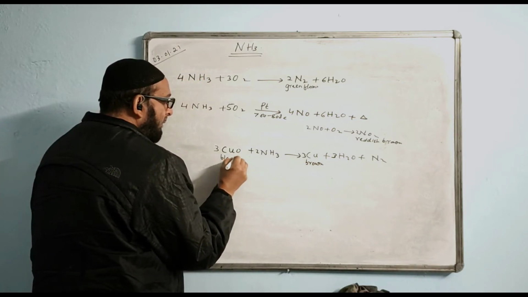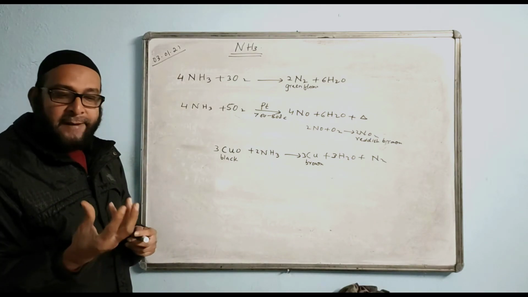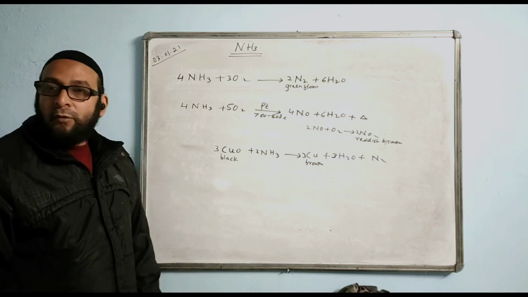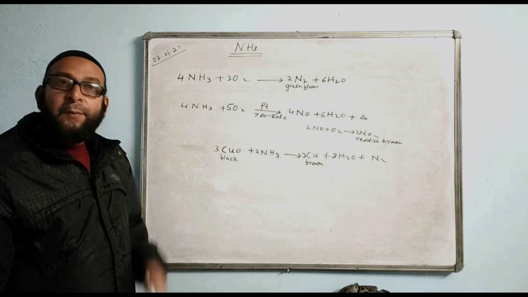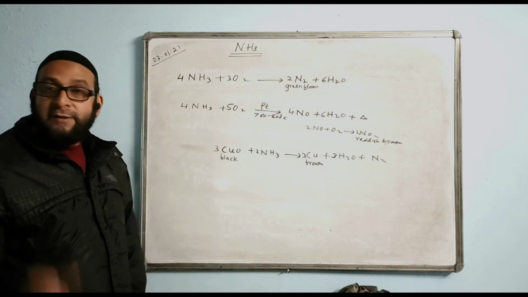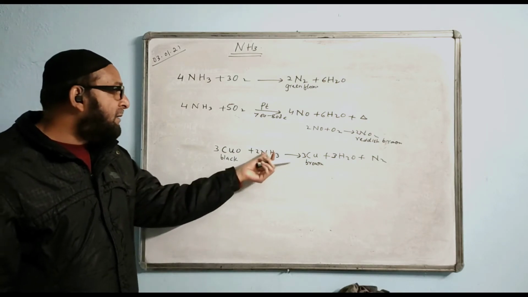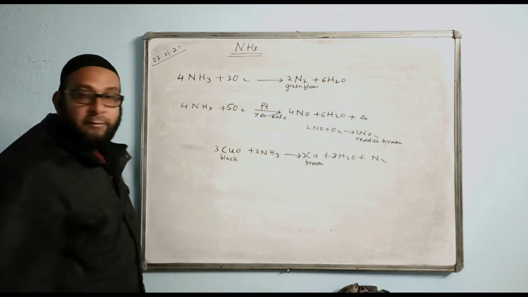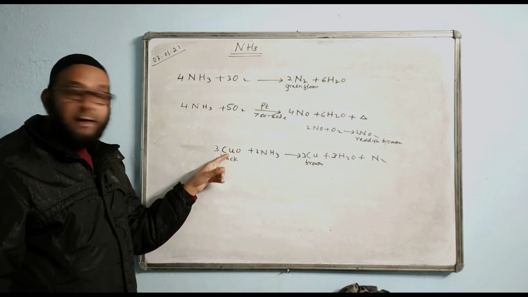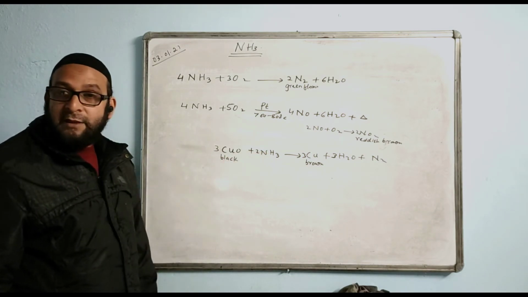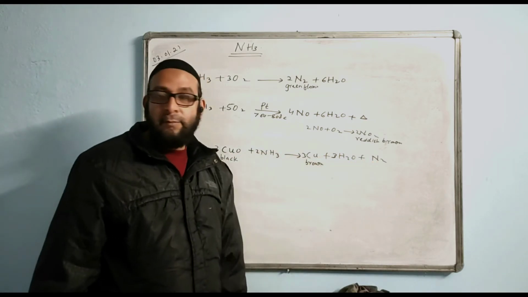Copper oxide is black in color. That is, the black solid will change into brown copper metal when ammonia gas is passed through it. Which property of ammonia is illustrated by this reaction? We say reducing property, or when ammonia is a powerful reducing agent. It is removing oxygen from it and giving metal. You can take it the other way also. Ammonia is reducing copper oxide and copper oxide is oxidizing ammonia. How is it oxidizing? Because it is removing hydrogen from it and giving nitrogen.